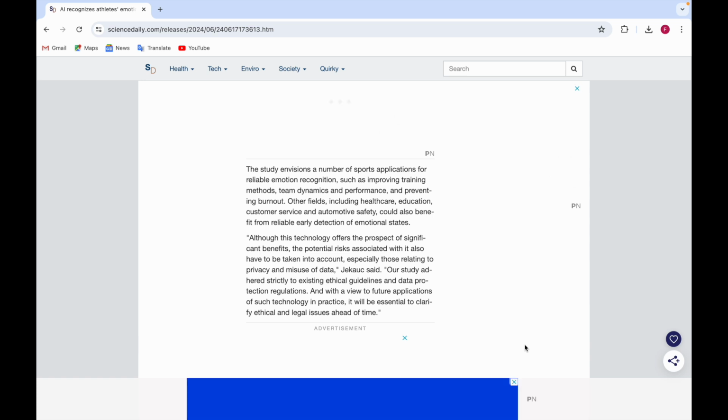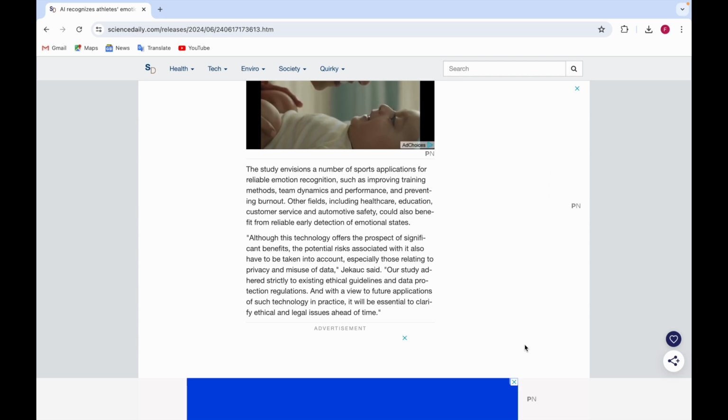The study also says that emotion recognition applications can be used to improve training methods, team dynamics, performance, and also prevent burnout. For example, if someone is going through burnout or is very tired, when the AI recognizes it, it might be able to prevent the burnout, because when some people are tired or not very well, they might faint or something might happen. So to avoid that.